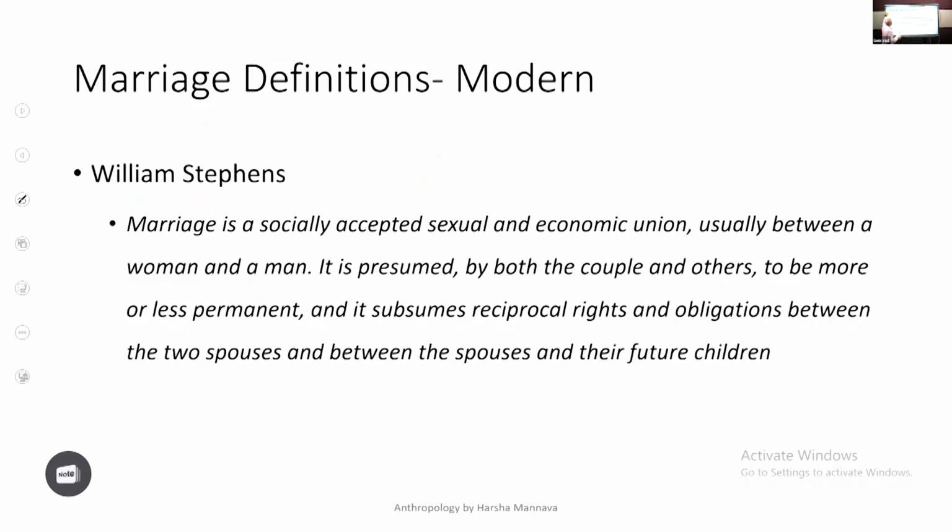Hence, the ideal definition to work with is William Stephens' definition. And please, this is mandatory. You must discuss William Stephens' definition.